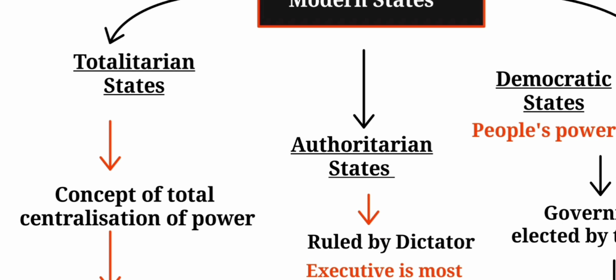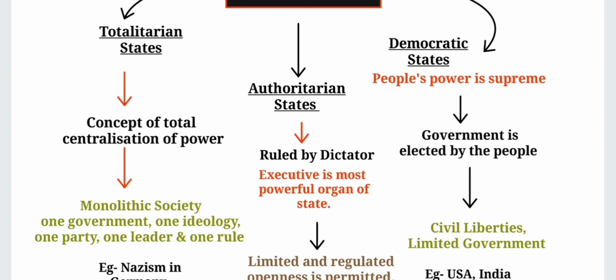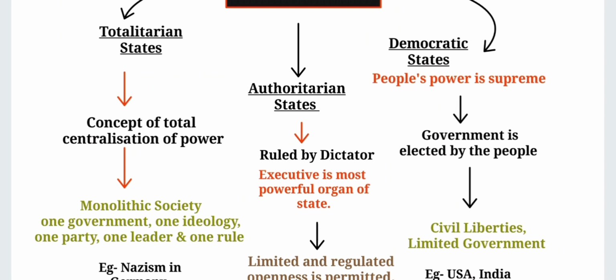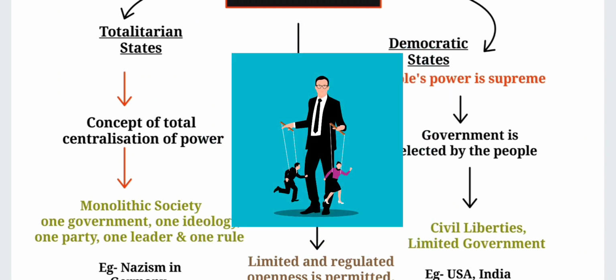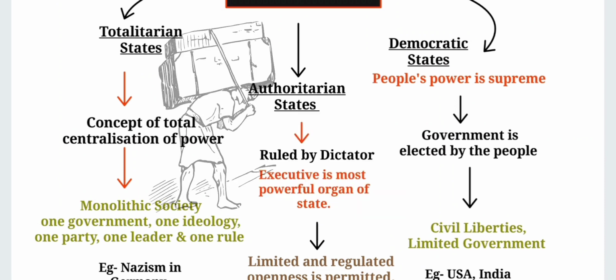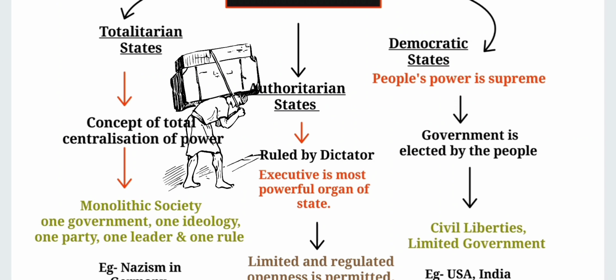Whatever the ideology of the ruler is the ideology of the state. In simple words, if I say, this is a monolithic society where there is one government, one ideology, one party, one leader and one rule. And the rights of the people, it totally depends upon the wish of the rulers. इन्हें सिर्फ वही राइट्स दी जाती हैं जो इनके स्टेट के लिए अच्छी हो, और इन्हें बहुत ही लिमिटेड राइट्स ऑफ फ्रीडम दी जाती है, so that people don't question the authority of the ruler. कि अगर वो गलत काम भी रूलर करे तो because of the fear कोई उनसे कुछ कहे ना, वो उससे डरते रहे.